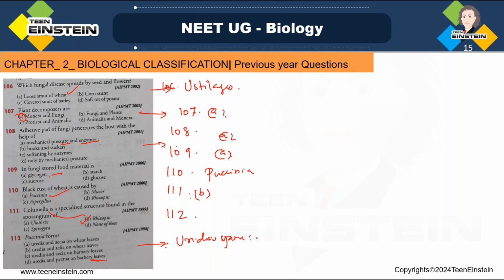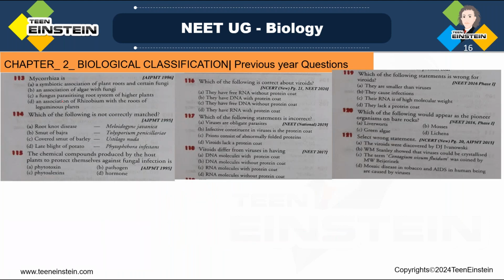Don't get confused, urediospores, for that we are saying uredia, and teliospores, teliospores or telia on wheat leaves. So which is the answer here? Urediospores and teliospores on wheat leaves. So answer B is the right one. Okay. Next question number 113.